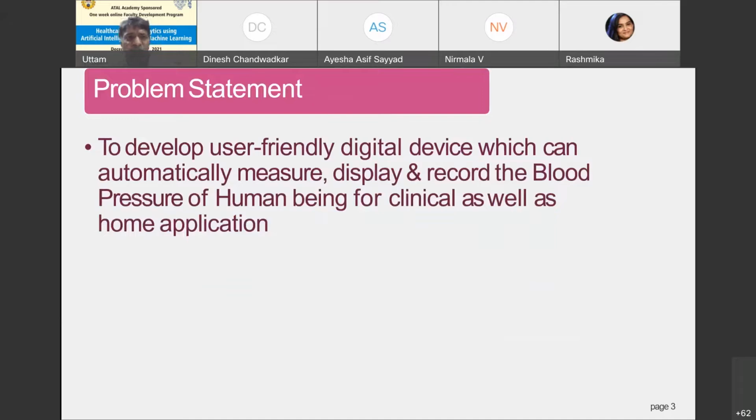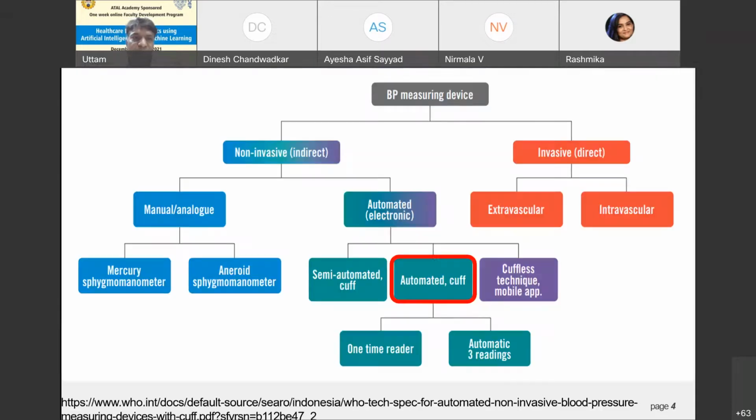This is the typical problem statement for designing and development of a digital blood pressure meter. We want to develop a user-friendly digital device which automatically measures, displays, and records the blood pressure of human beings for clinical as well as home application. The device should be user-friendly. That is the requirement. Unless it is user-friendly, we cannot use it for home applications.